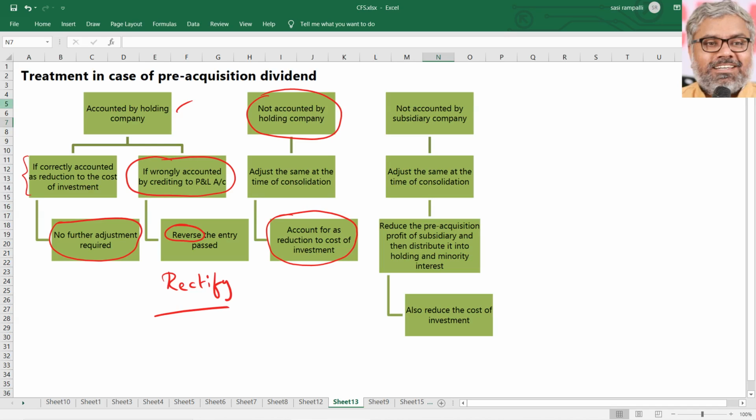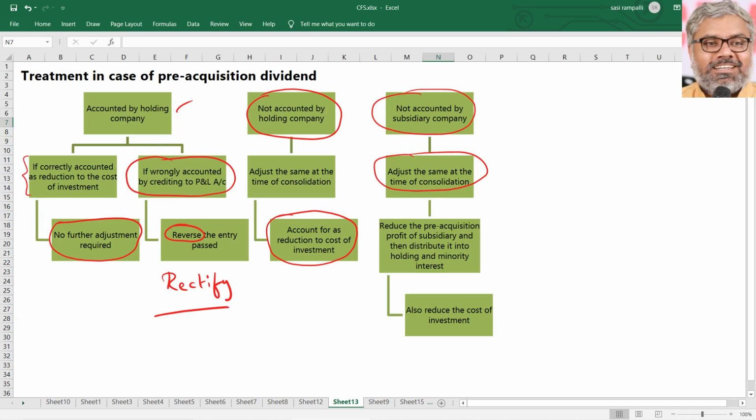Then, in case it is not accounted by the subsidiary company also, this is a rare scenario, but if it is not accounted by the subsidiary company, of course it has to be adjusted at the time of consolidation. In other words, we need to redraft the balance sheet of the subsidiary first before consolidation. That is the best way. We don't need to redraft the entire balance sheet. Whichever items will have a change, those items can be changed, and then only we can start the process of consolidation. That's it. So that is the treatment related to pre-acquisition dividend.